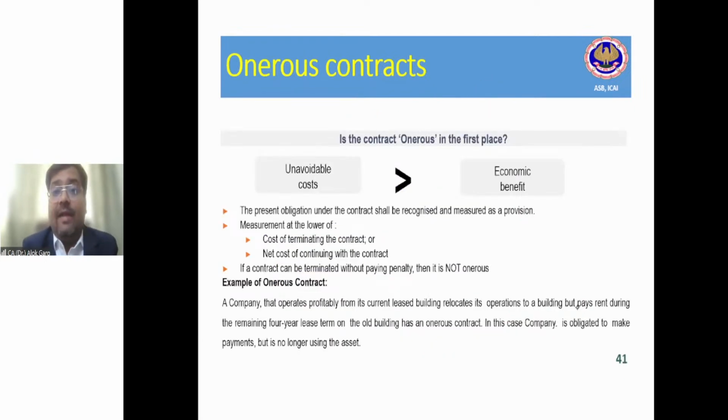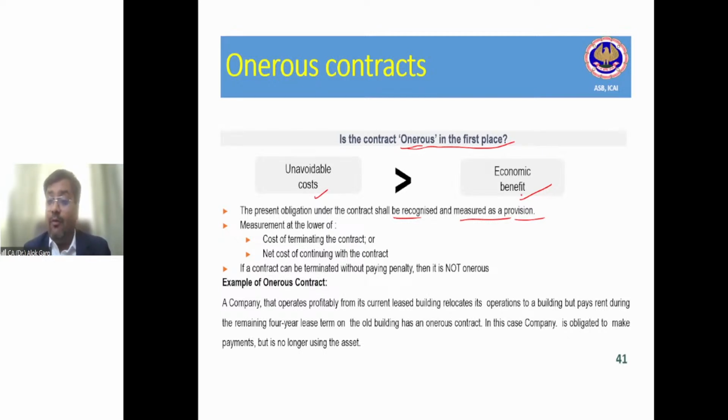First of all, you have to look at the answer to your question, Sumit. Is the contract onerous in the first place? Answer is yes, in case the cost is greater than the benefit. The cost is greater than the benefit, right? The present obligation under the contract shall be recognized and measured as a provision, right? Measured as a provision. Okay.